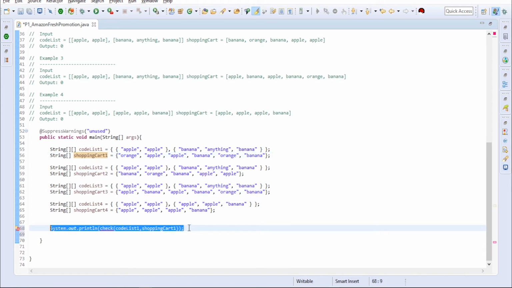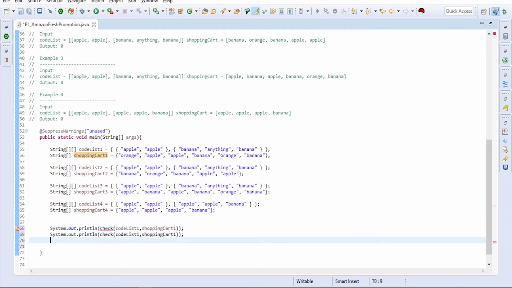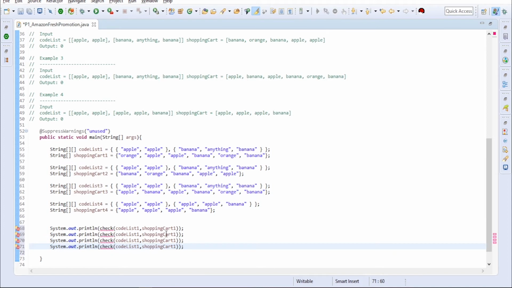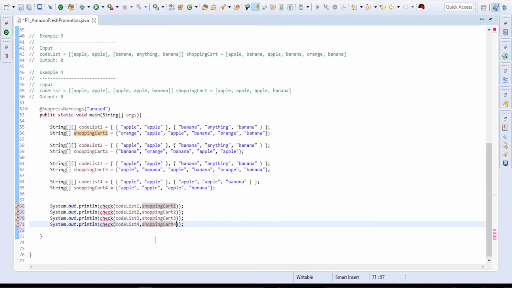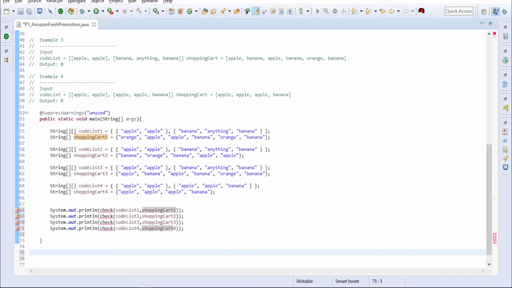In the same way, we will do for all the remaining three. So this is code list 2, shopping cart 2, this is code list 3, shopping cart 3, this is code list 4, shopping cart 4.